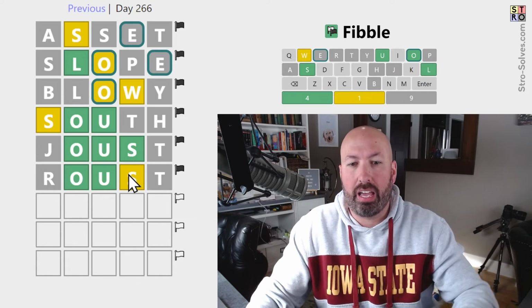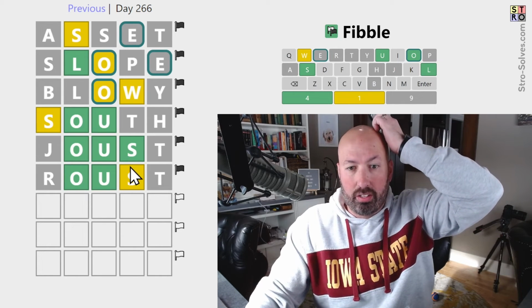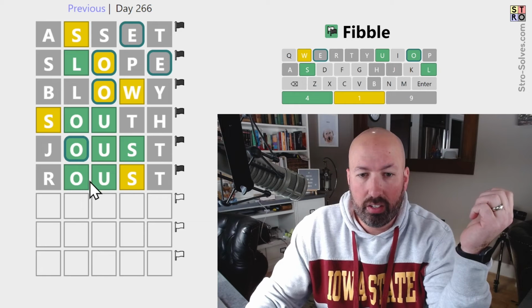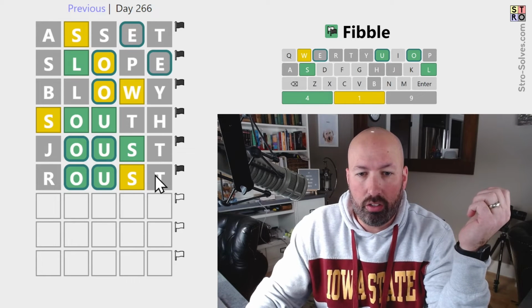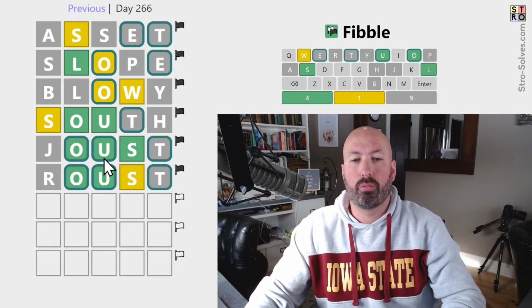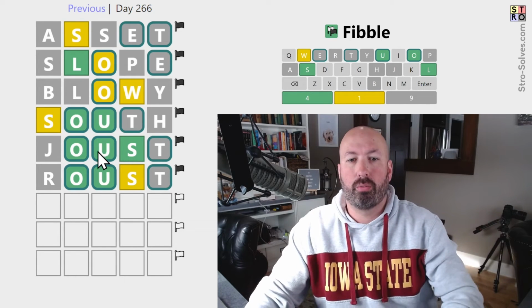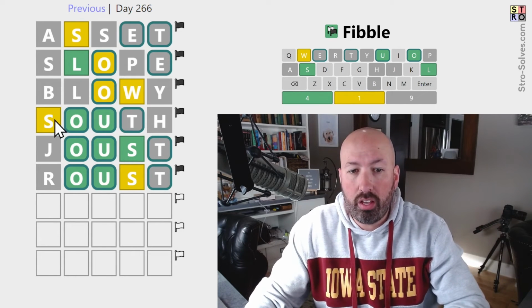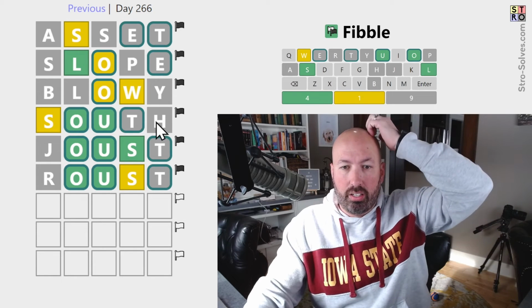So we got a contradiction here, the S's. So one of these two S's is a lie, which means the O's, the U's, and the T's are true. We know the gray T is true, so all of these are now true. Okay, this O and U is true. So now either the yellow S or the gray H is the lie.